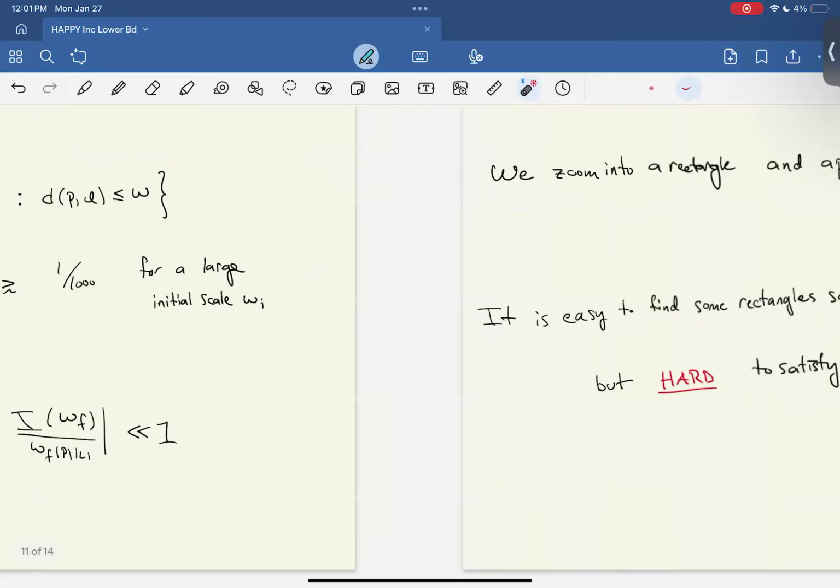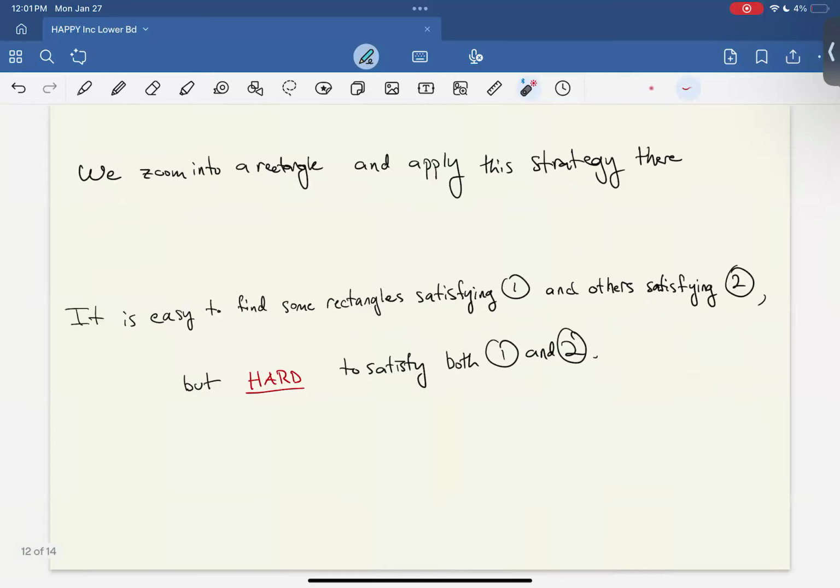Okay. So in order to apply this strategy, we don't just apply it in the entire unit square. Instead, we zoom into a rectangle and apply this strategy there. The challenge is that it's easy to find some rectangles which satisfy the initial step 1 and others that satisfy the inductive step 2, but it's hard to find rectangles that satisfy both 1 and 2.